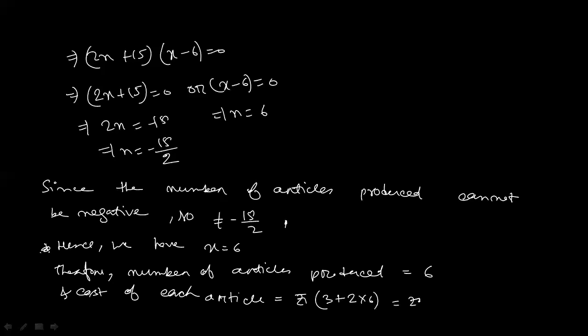So it will be 3 plus 12. So it will be rupees how much? 15. Yes or no? So the number of articles produced is 6 and the cost of each article is rupees 15. Clear?